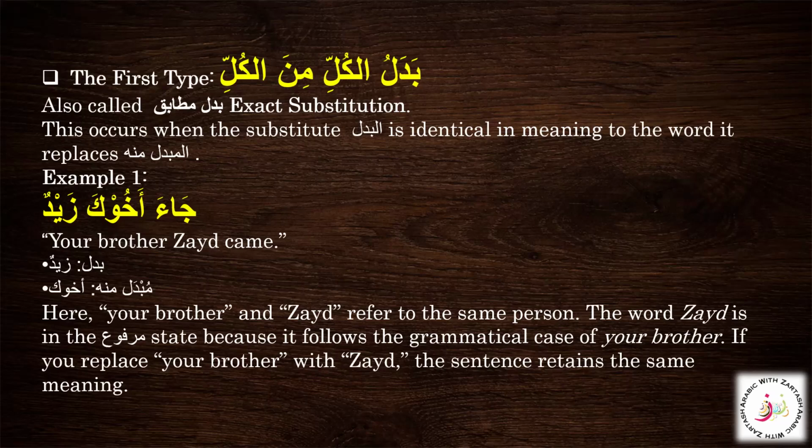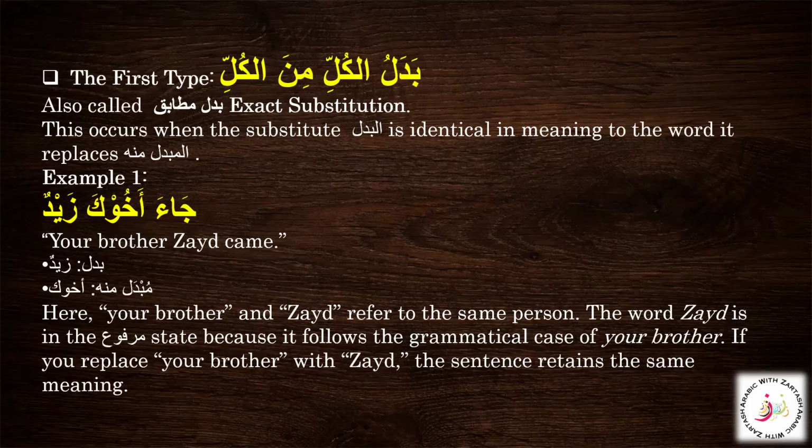Both words point to the same person or thing. Like here in the example we already did, Ahuka Zaidun. Your brother Zaid came. We have the mubdal minhu, the original word, Ahuka, and then we have the badal, the substitute, Zaidun. So why is it badal? Because your brother and Zaid are the same person.